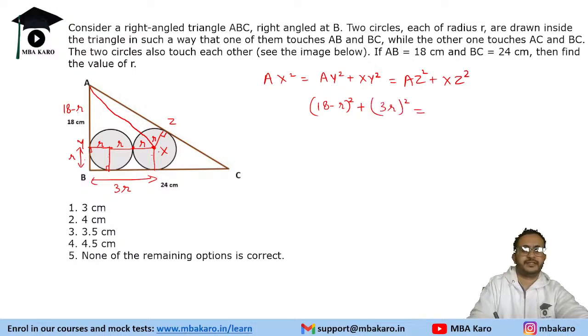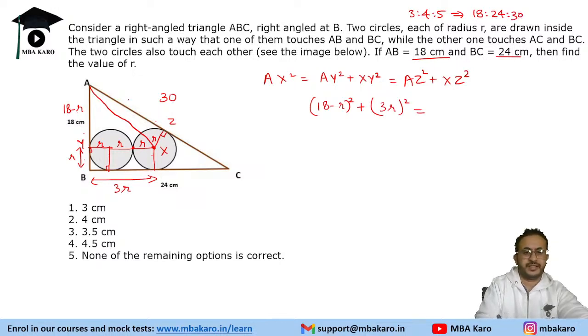AZ is how much? Now this is 3r. A bit of calculation is needed. So AC will be 30 because 18, 24 is a 3, 4, 5 ratio triangle, right? So that is 18, 24, 30. So AC is 30. Now see this thing. This is 3r, so this part ZC will be 24 minus 3r.